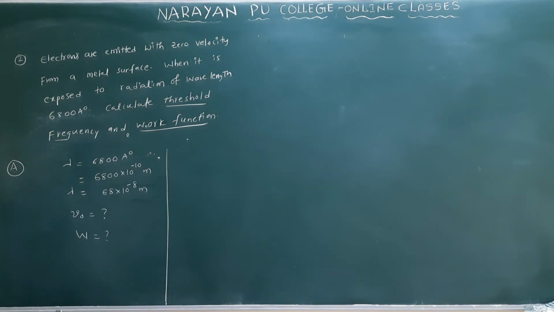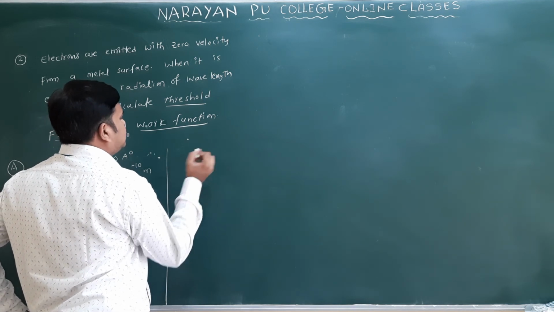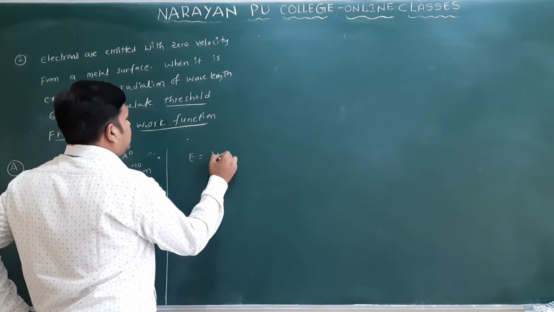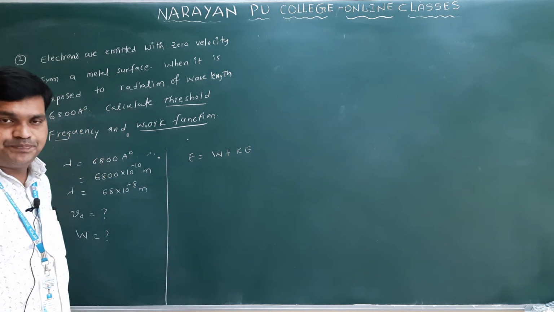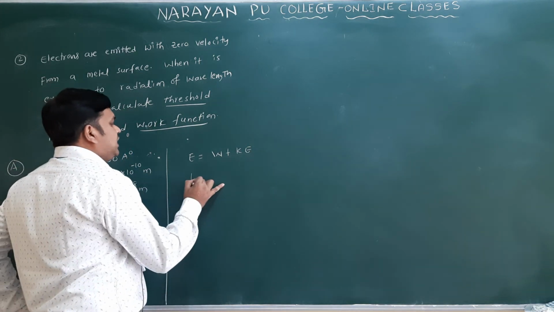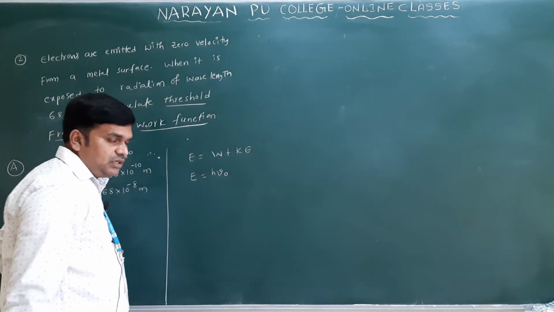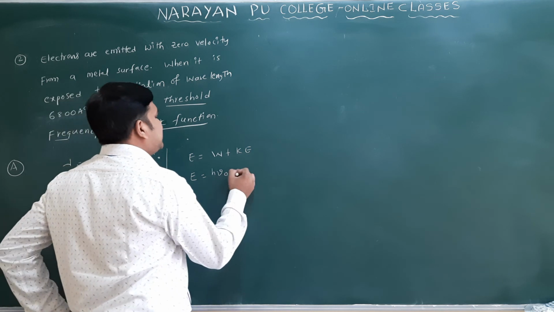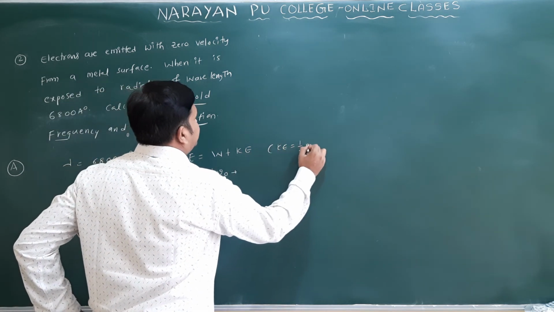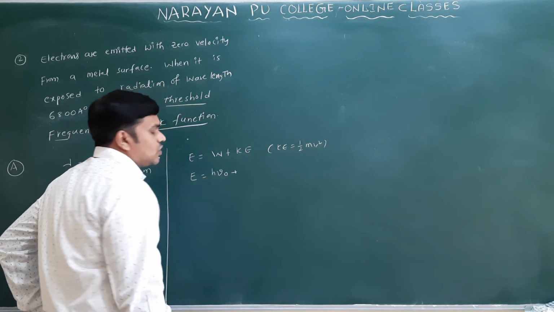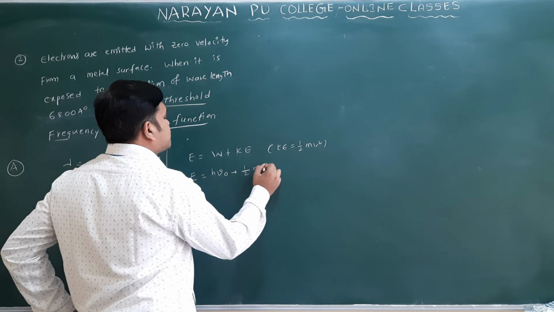So here, generally, you know one formula. What is the formula we have? E is equal to W plus kinetic energy, you know the formula. Clear? So here I will write E is equal to, what is W? W means h nu naught plus Ke. What is Ke? Generally Ke is equal to half mv square only. I will write here half mv square.